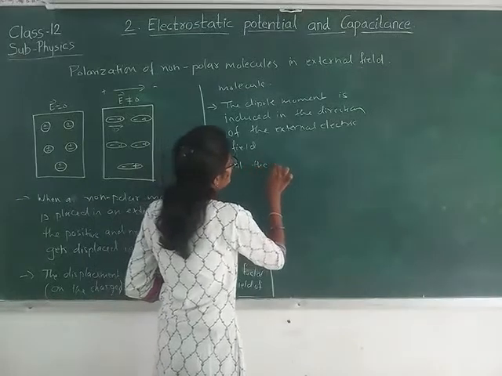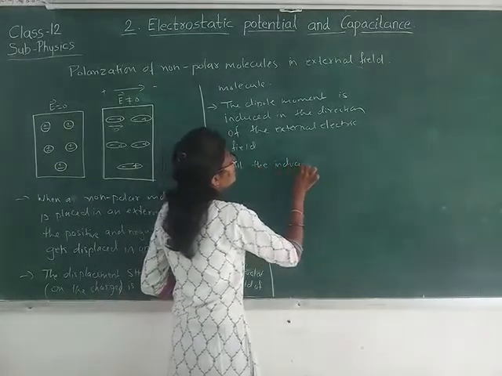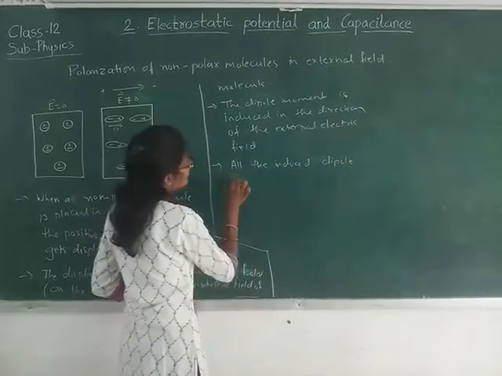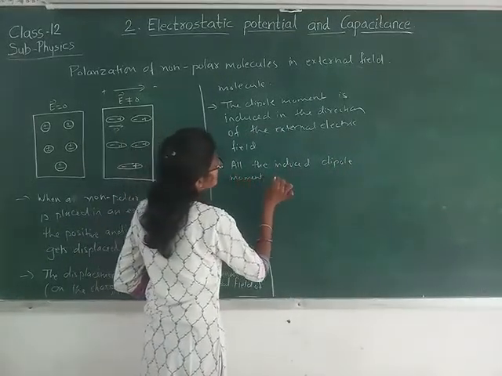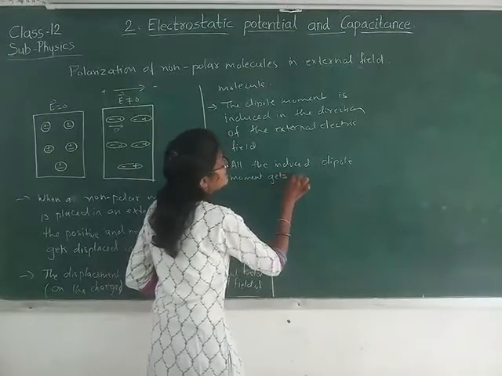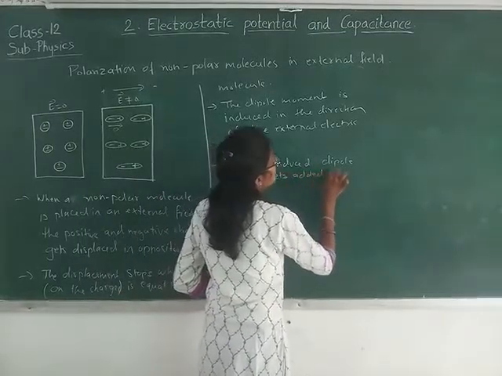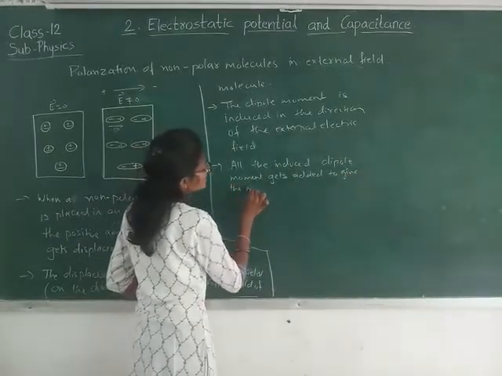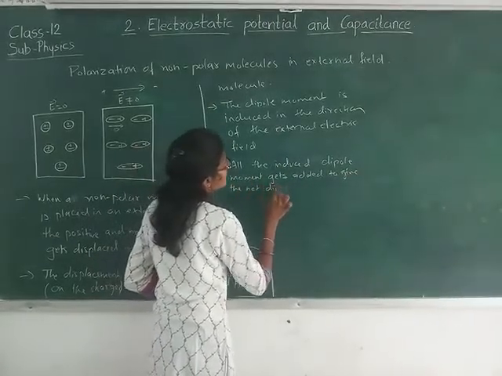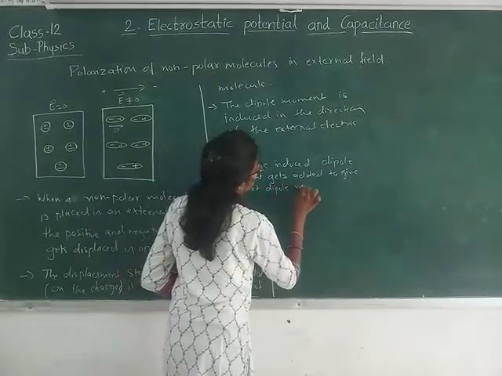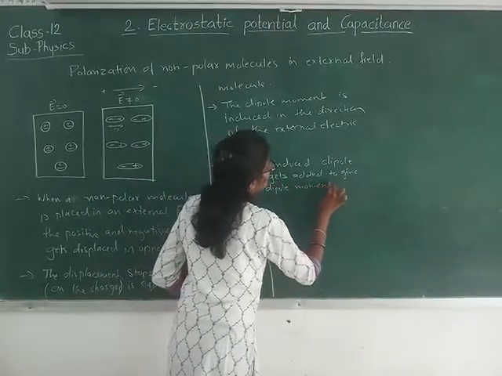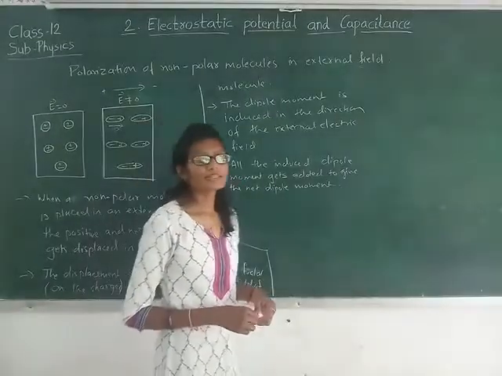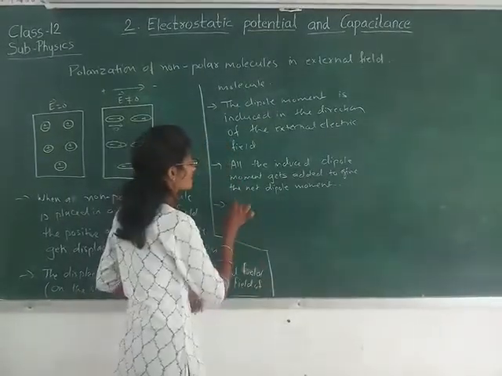All the induced dipole moments get added to give the net dipole moment of the substance. Right? Now let us see what is linear isotropic dielectric.